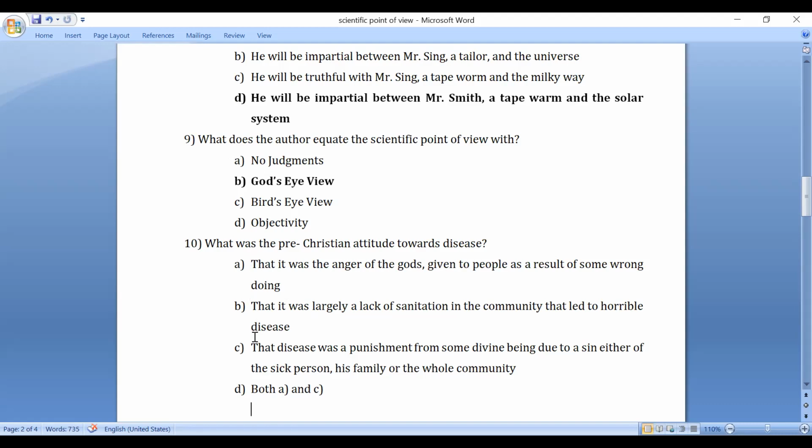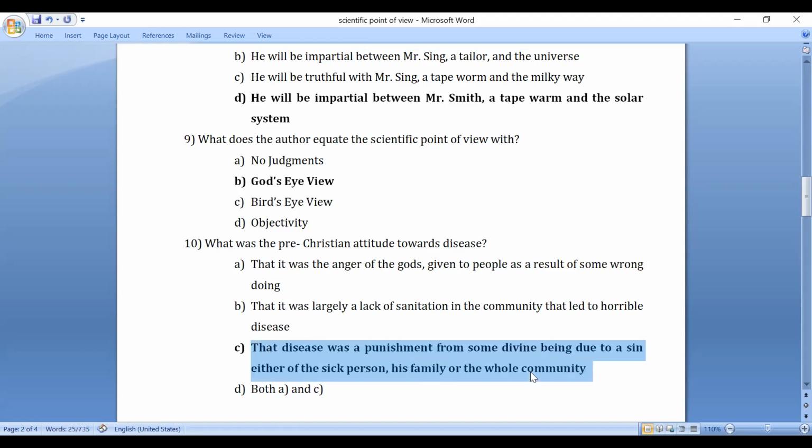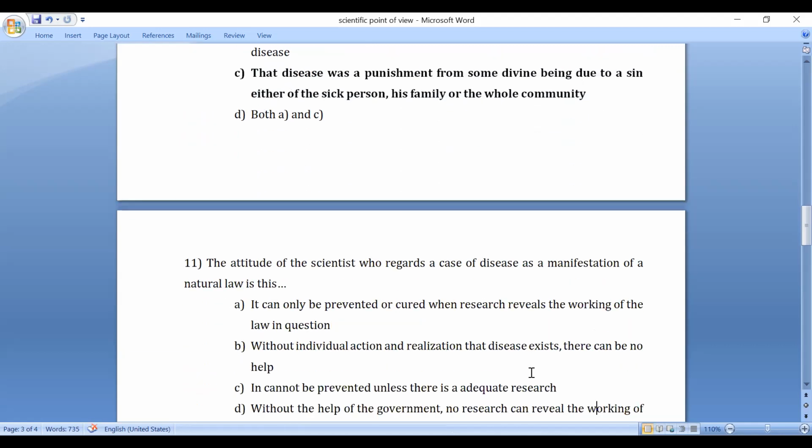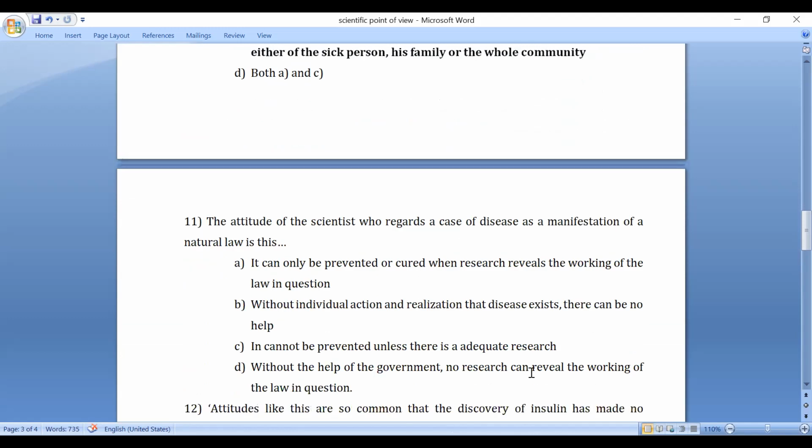The pre-Christian thinking was that the disease was punishment from some divine being due to a sin either of a sick person, his family, or the whole community. 11th question. The attitude of a scientist who regards a case of disease as a manifestation of a natural law is this. What attitude do they carry?